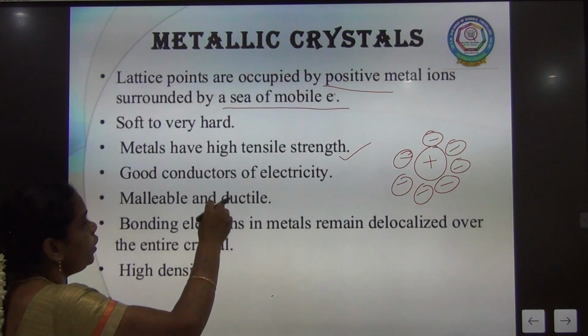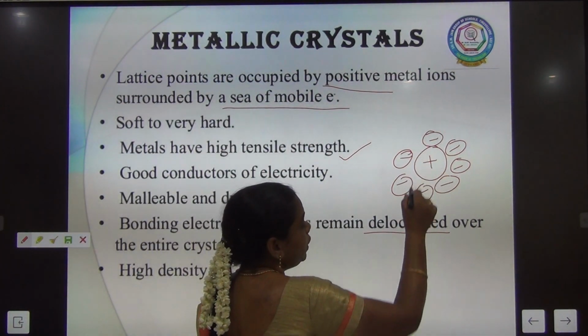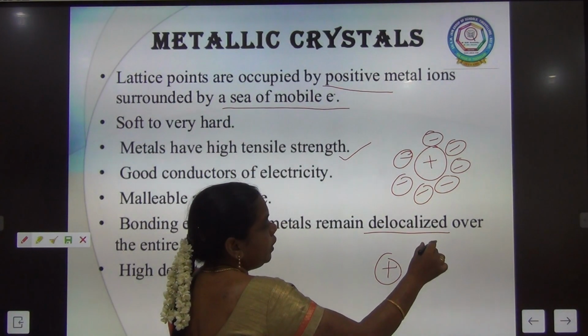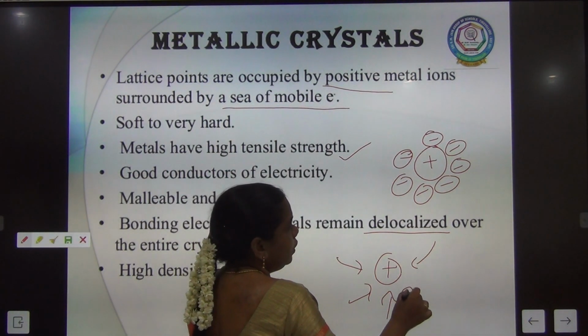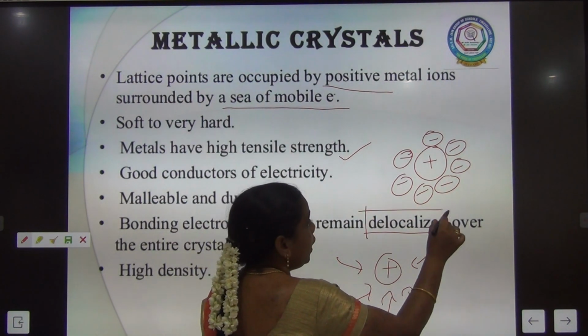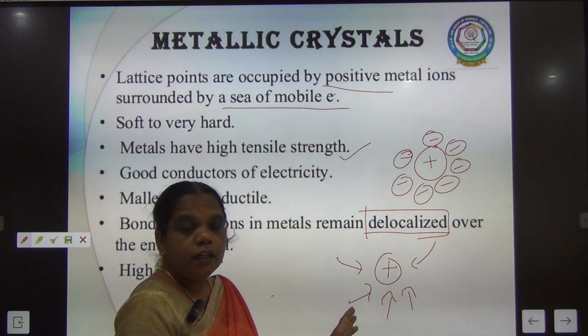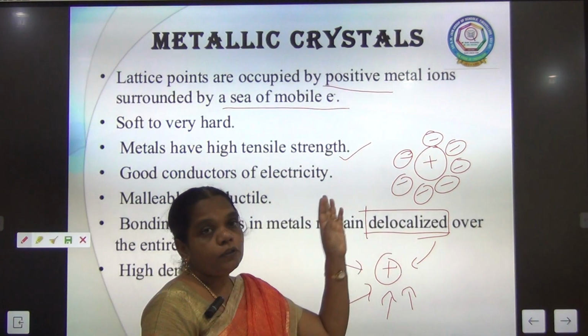And what is going to happen? The delocalization. Within the solid, the electrons are moving towards the positive ions, so delocalization of electrons takes place within the solid.